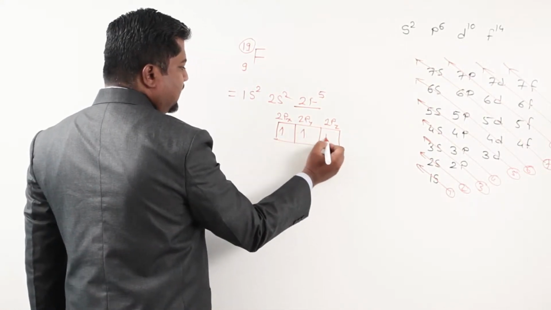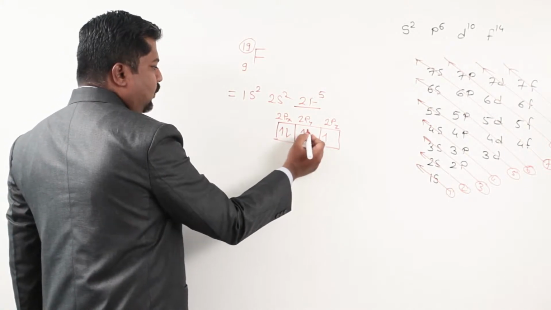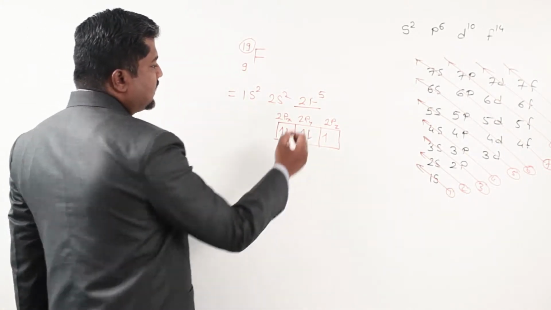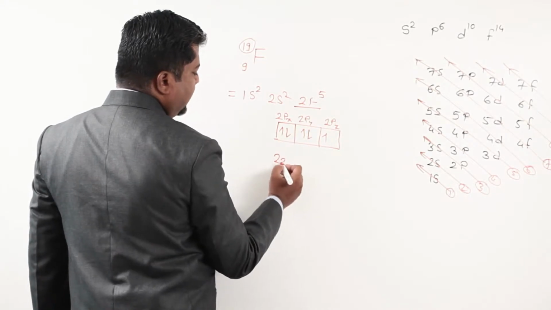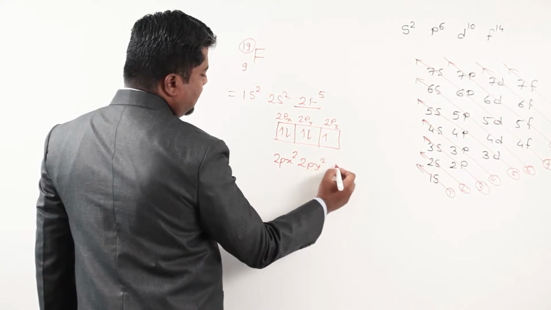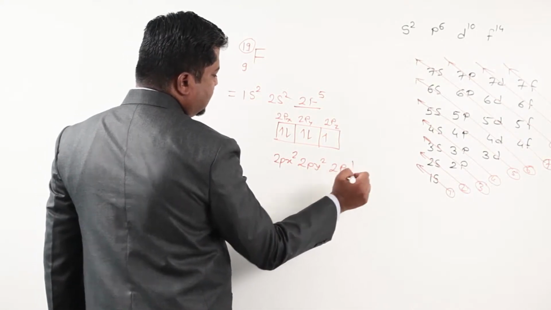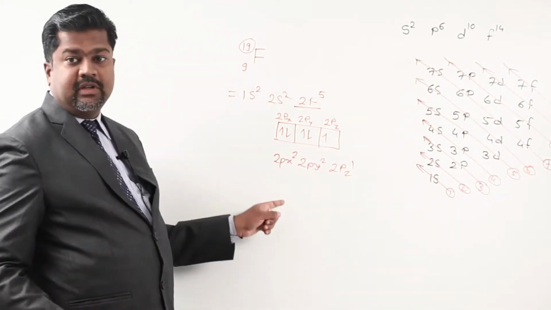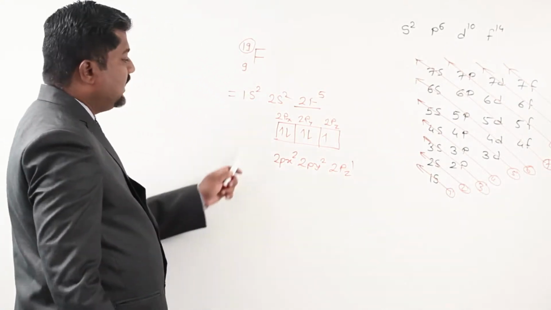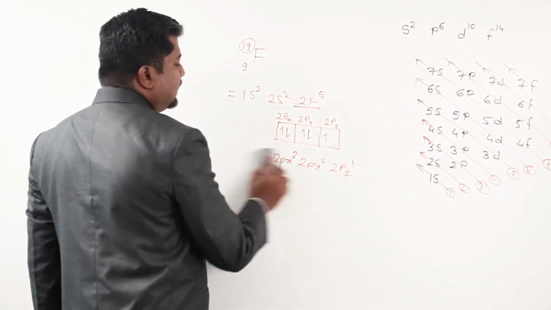First electron, second electron, third electron, then fourth electron and fifth electron. So this split is something like 2px2, 2py2 and 2pz1. This way I have to split the p shell. So this is the electronic configuration of fluorine.